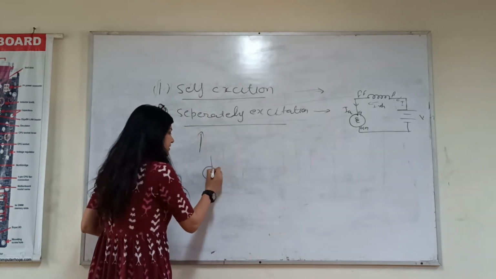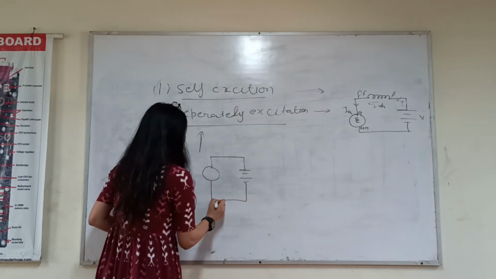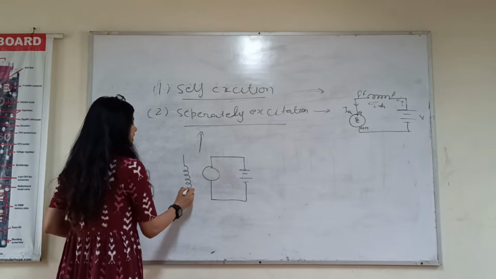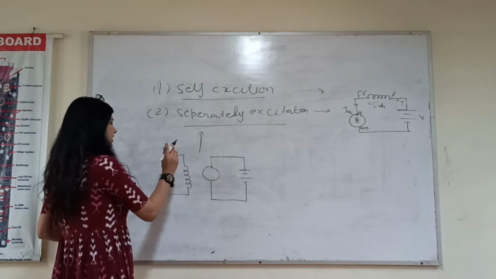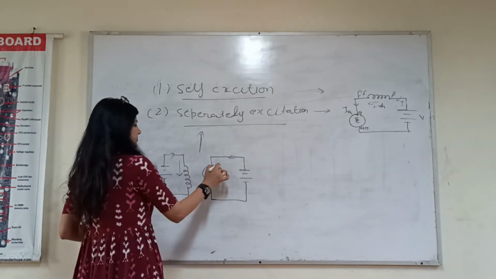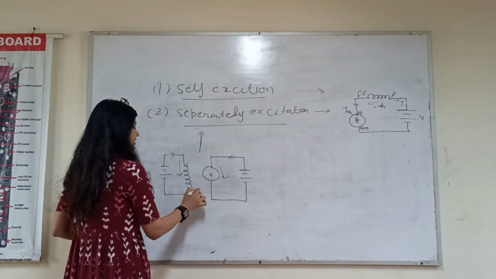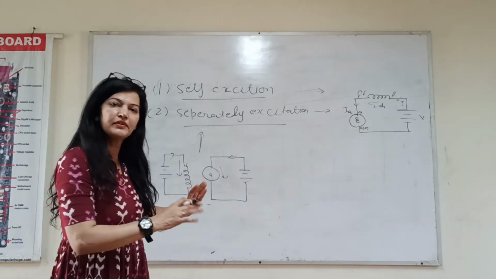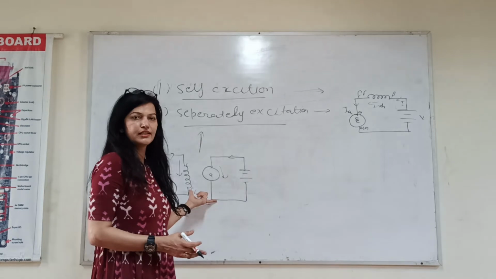Means if this is the armature, we will connect it through an independent source, and this is the field winding. Again we will connect it through another independent source. This is your armature and this is your field. Because both are separately connected to different sources, we call this separately excited.